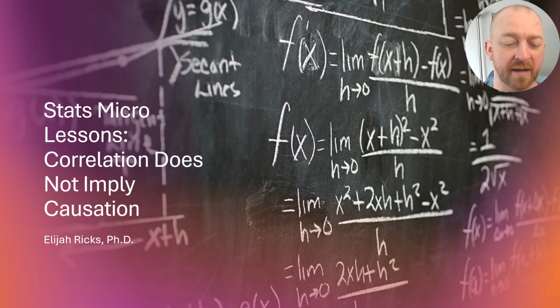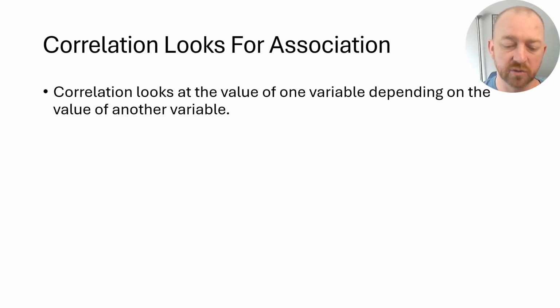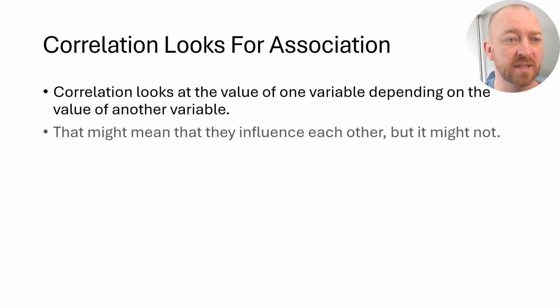Hi everybody, welcome back. Before we move into the calculation of correlation, I think it's important that we spend some time talking about the limitations of correlation. It's very easy to misinterpret a correlation, and so I want to make sure that we prevent that. Of course, a correlation looks at a change in one variable as associated with a change in another variable. However, even that use of the term association is maybe a little misleading, which is why I wanted to do this video today.